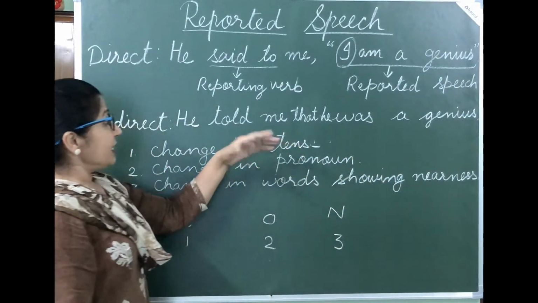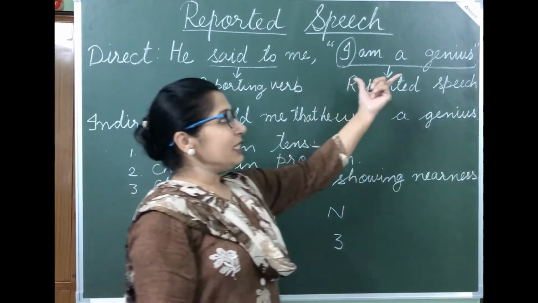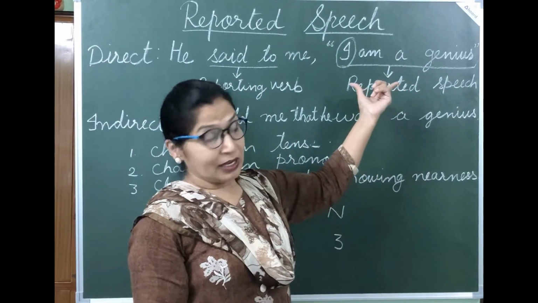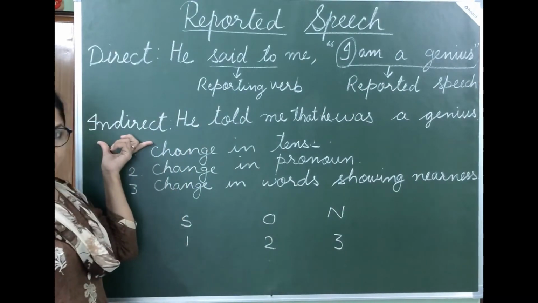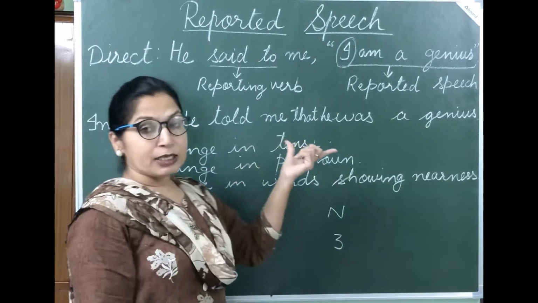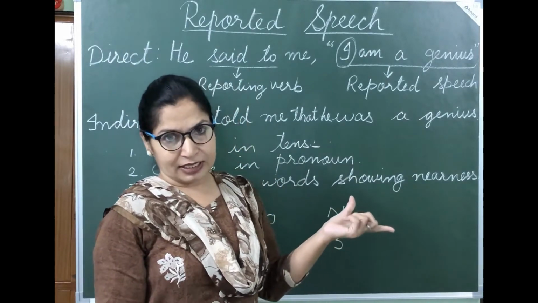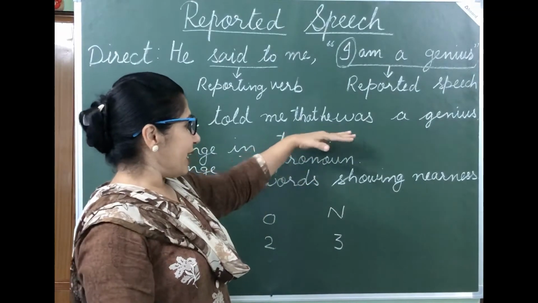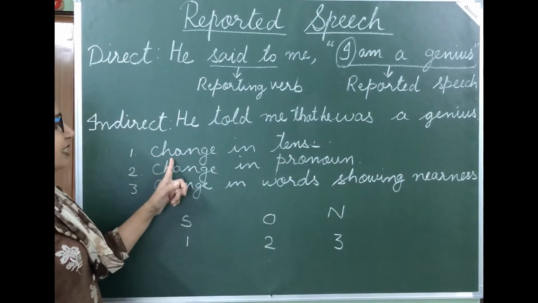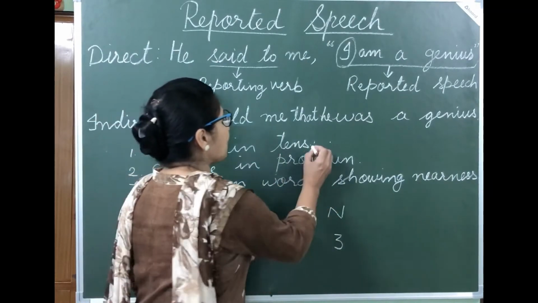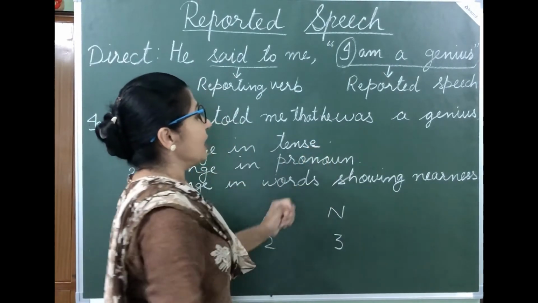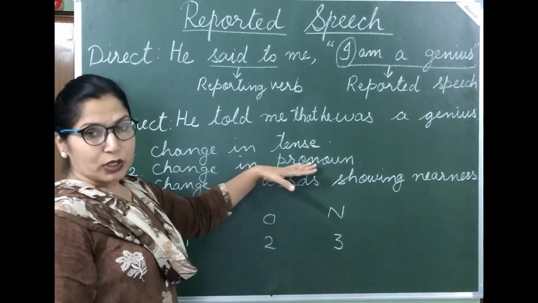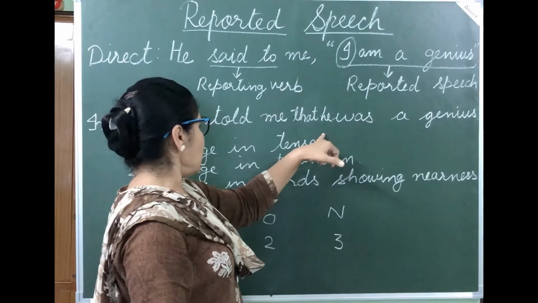Now students, in direct speech, I am a genius, these are the actual words of the speaker. And in indirect speech, we report the substance of the speaker's words. That is why, what are the changes we have to make here is, see, first is change in tense. Am changes into was. Then change in pronoun. Here I changes into he.